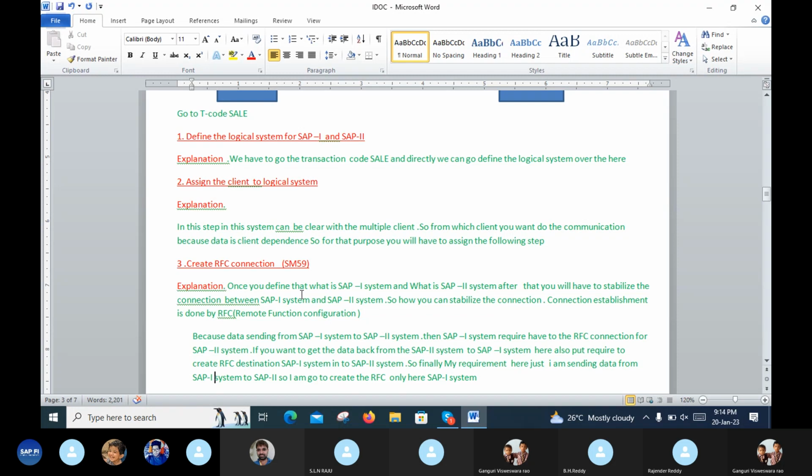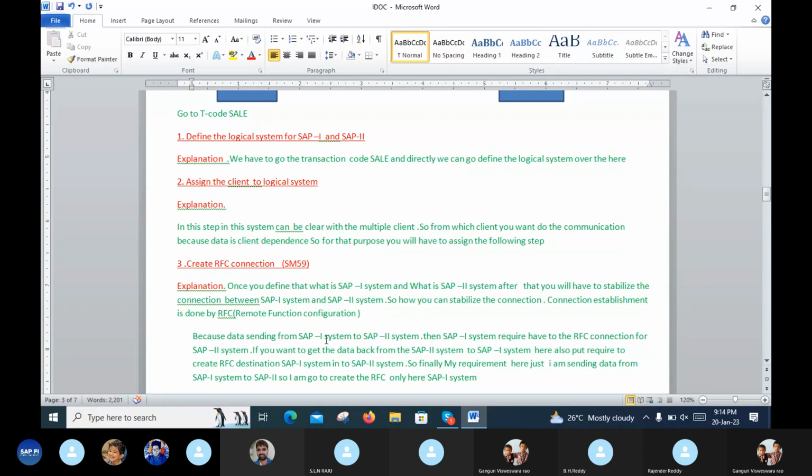Explanation: once we have defined what SAP1 system is and what SAP2 system is, after that you have to establish the connection from one system to the second system. How can you establish the connection? Connection is established by RFC. RFC means remote function call, because data is sent from one system to another system.